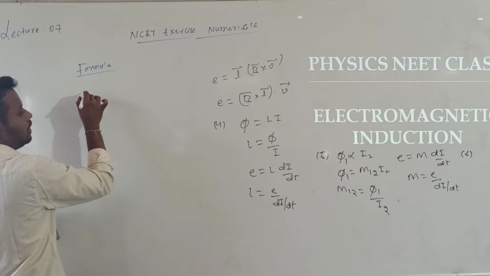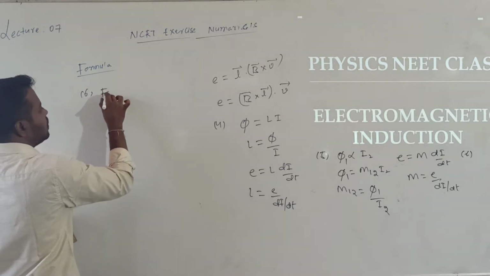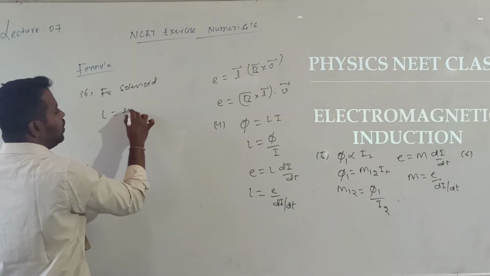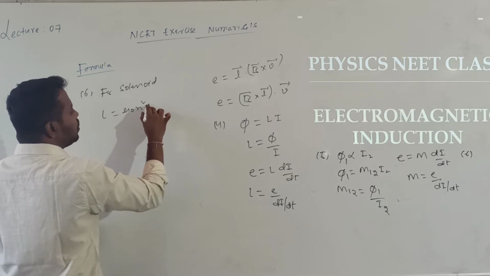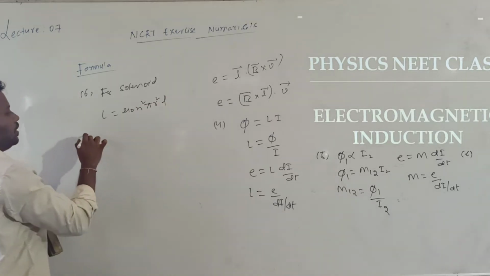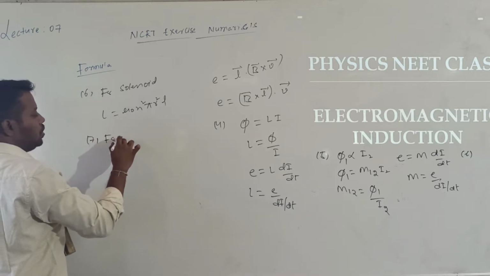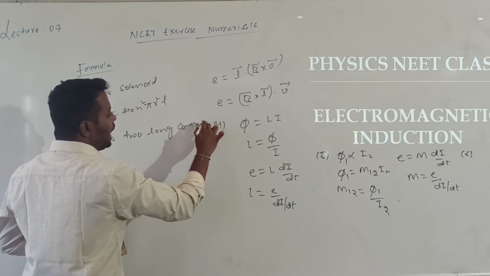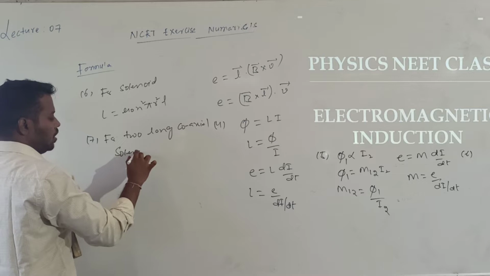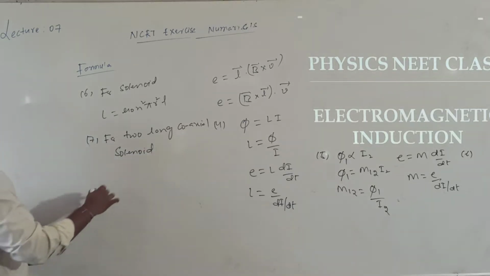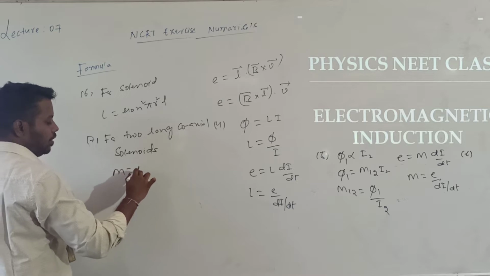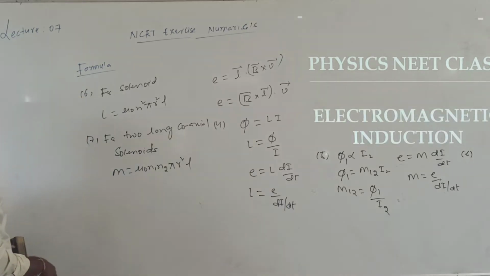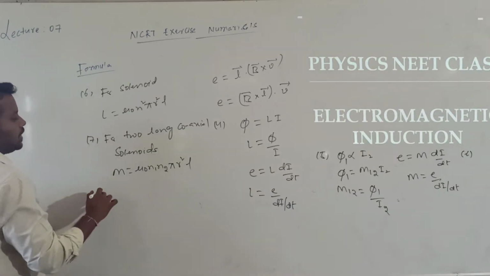For a long solenoid, the expression for L is given by mu naught into n square into pi into r square into L. The next one is for two long coaxial solenoids. The mutual induction is given by mu naught into n1 into n2 into pi into r square into L. So that is for two long coaxial solenoids.